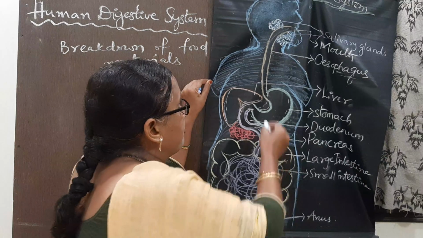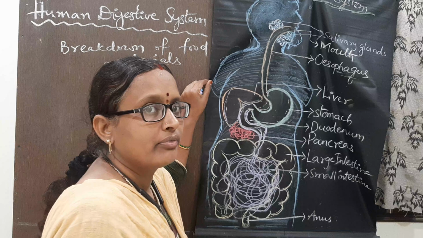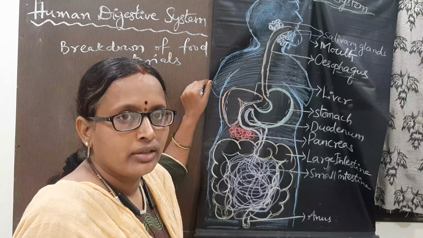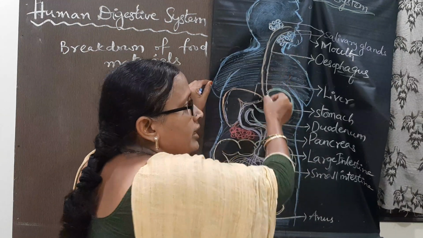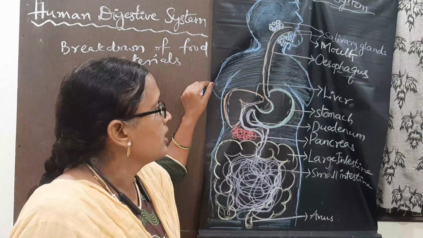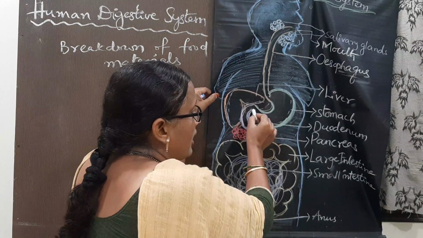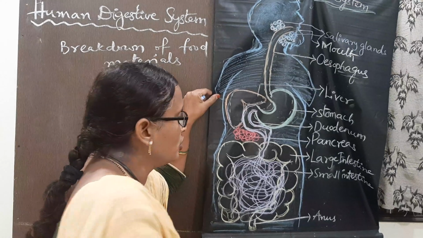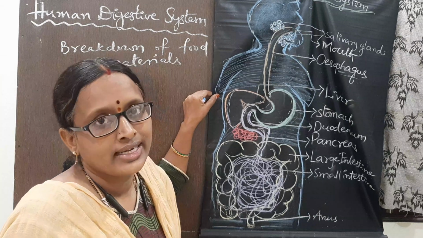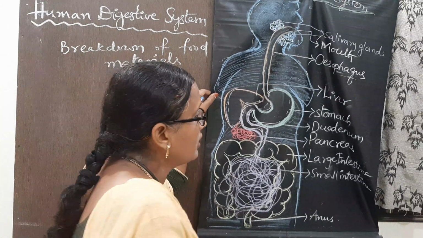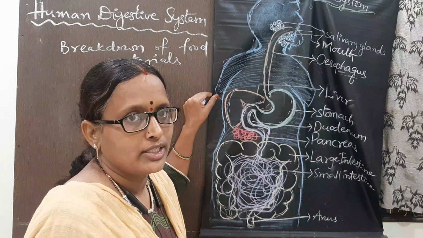We take food material through the mouth, chew the food, and cut the food with the help of our teeth, and then it is swallowed and passed down into the stomach. It is a bag-like structure, and from the stomach it enters into a long tube, the largest part of the digestive system, that is the small intestine.